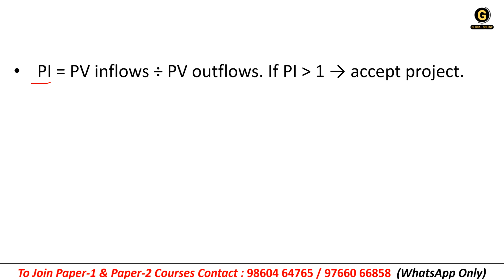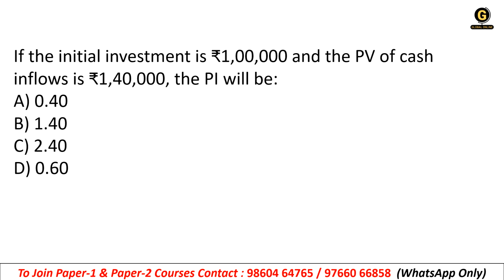This is the formula: PV inflows divided by PV outflows. If PI is greater than 1, accept the project. Okay, it is accepted. Next question: if the initial investment is rupees 1 lakh and the PV of cash inflows is 1,40,000, the PI will be what?